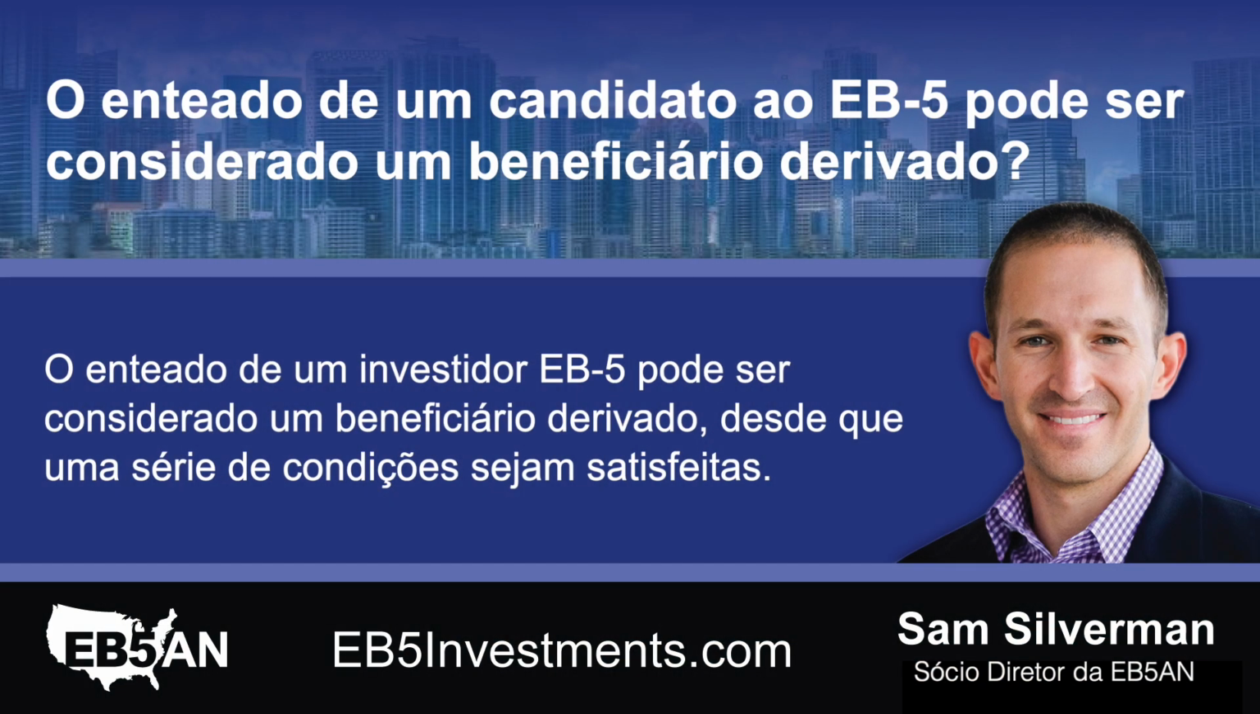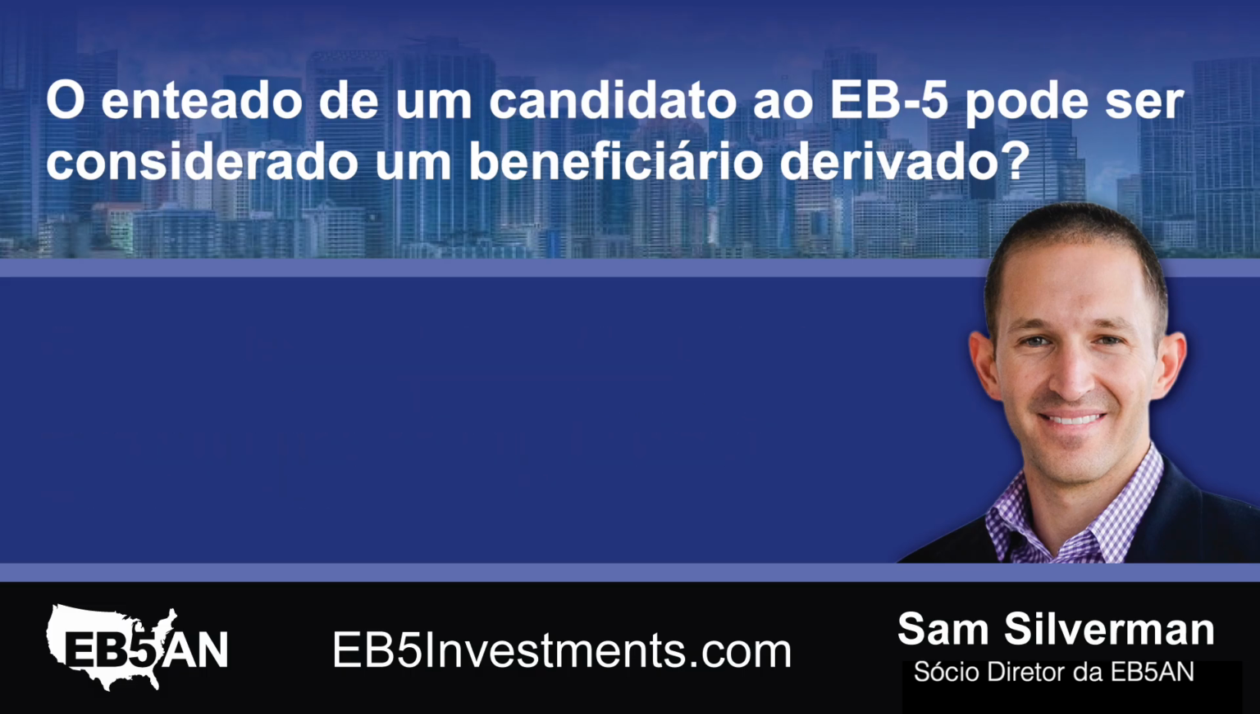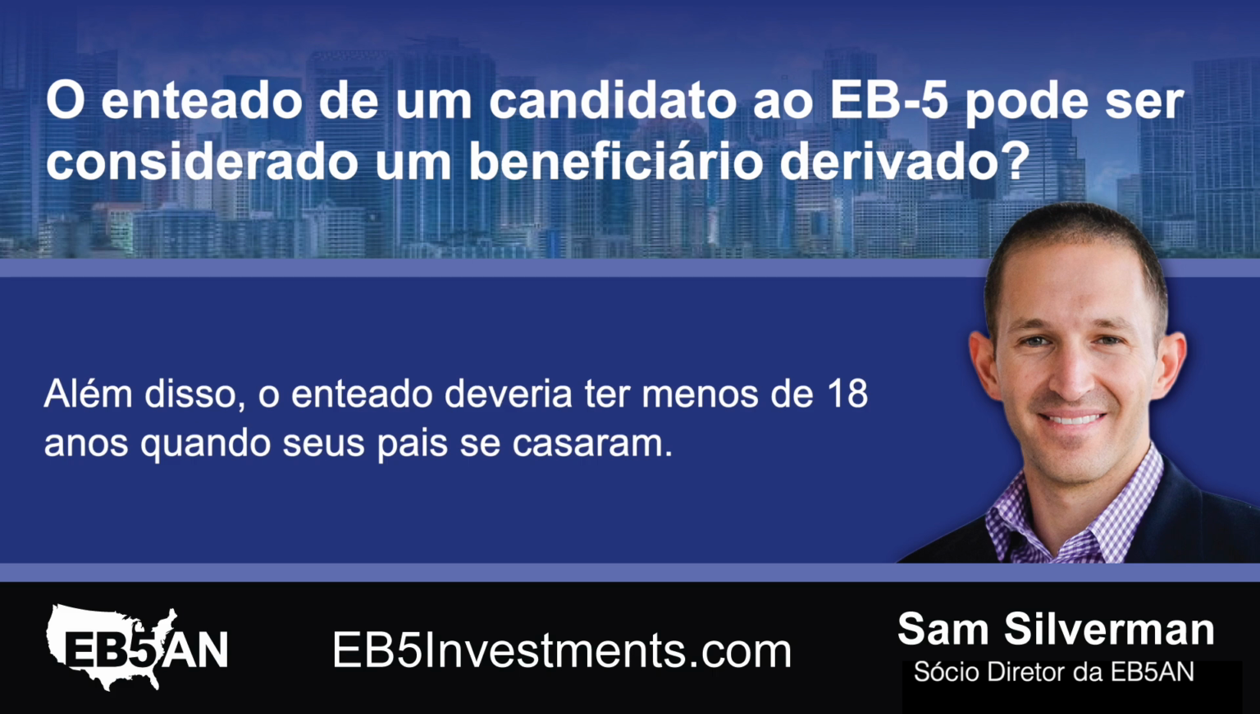Is an EB-5 applicant's stepchild considered a derivative beneficiary? An EB-5 investor's stepchild may be considered a derivative beneficiary as long as a number of conditions are satisfied. As with all derivative children, the stepchild must be unmarried and under the age of 21 at the time the primary investor files Form I-526E. Furthermore, the stepchild must have been under the age of 18 when their parents married.